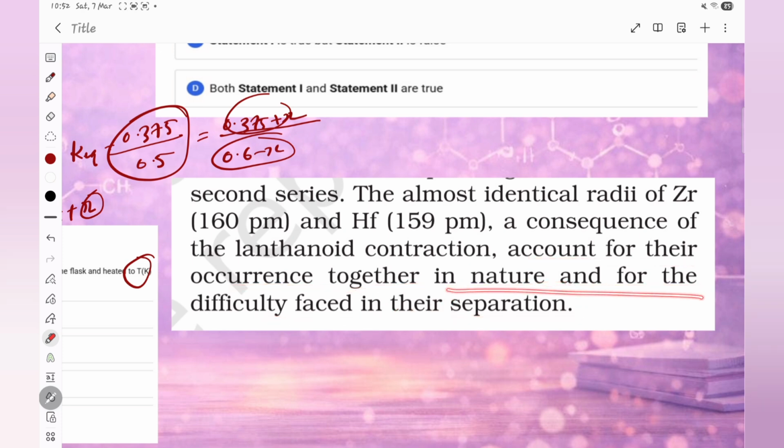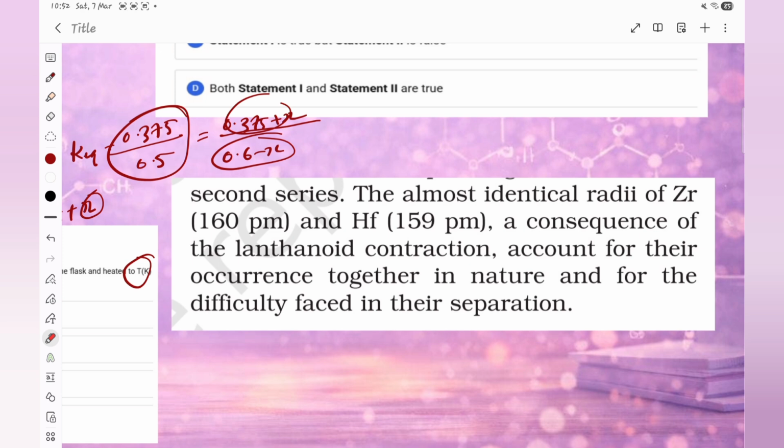So the reason why they occur together in the same compounds in nature, and the difficulty faced in their separation, is actually this. So it can come as an assertion-reason question, right? So you just have to note wherever words like 'account for', 'therefore', 'because of that', 'due to' are coming. Make sure you are underlining or highlighting them so that you can revise them again. Such things are very important.